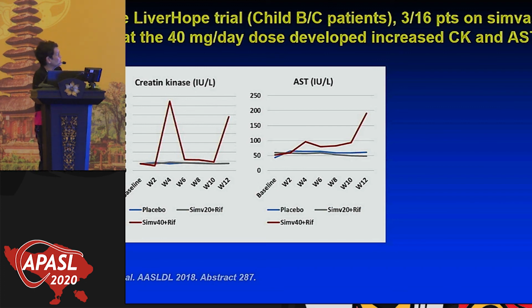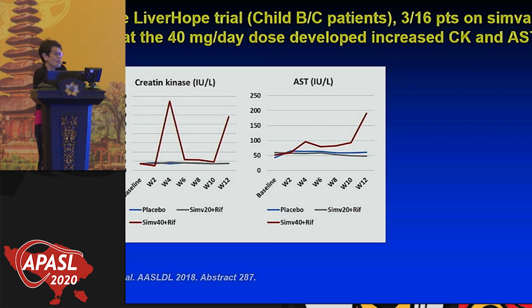And you can see that the creatinine kinase had these peaks in the 40 milligram dose, and the AST, which we think is coming from the muscle, was also higher in the 40 milligram dose, but not in the 20 milligram dose. With the 20 milligrams, there was no evidence of rhabdomyolysis. What is a little bit concerning is that one of these patients that had the AST that was high also had a high INR, which makes you suspect that there was some degree of liver insufficiency and maybe